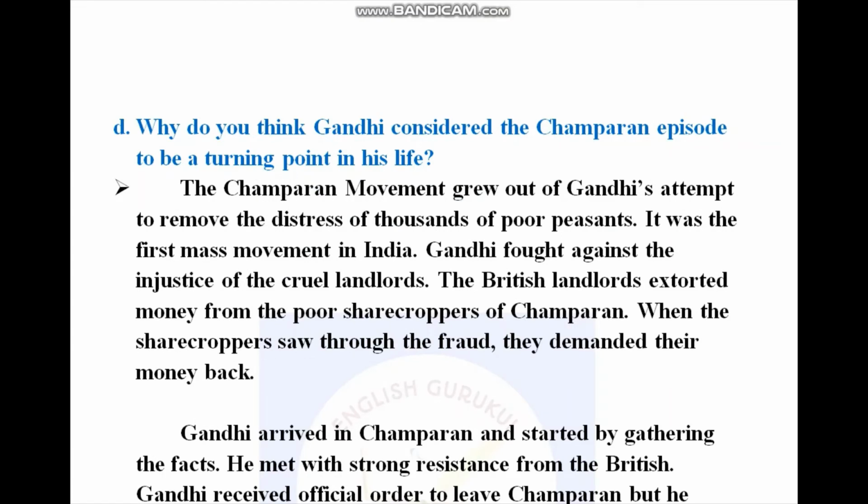Why do you think Gandhi considered the Champaran episode to be a turning point in his life? The Champaran movement grew out of Gandhi's attempt to remove the distress of thousands of poor peasants. It was the first mass movement in India. Gandhi fought against the injustice of the cruel landlords. The British landlords extorted money from the poor sharecroppers of Champaran. When the sharecroppers saw through the fraud, they demanded their money back.